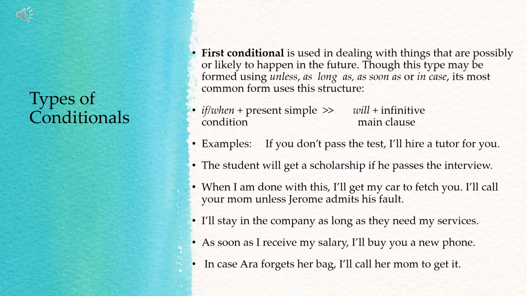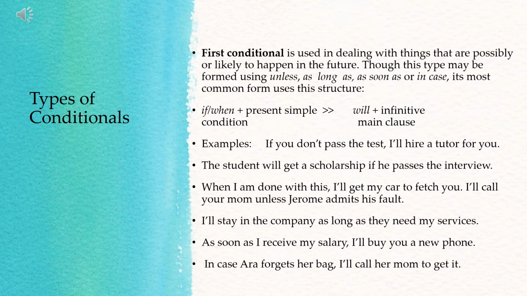So we can also use those subordinate words to begin the conditional clause for the first conditional: unless, as long as, as soon as, or in case. But usually, the sentence using the first conditional uses the if clause and when clause plus the present simple tense of the verb. Again, you have the present simple tense of the verb in the conditional clause. Then in the main clause, you have will plus infinitive. Let us look at the examples.